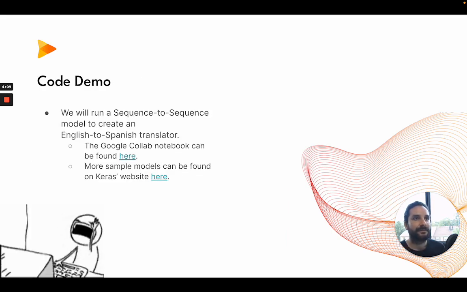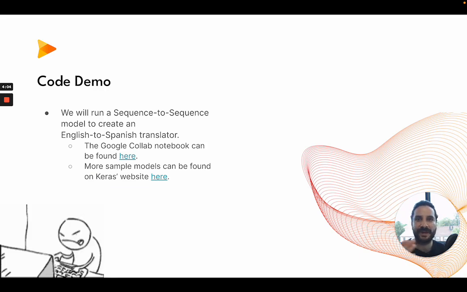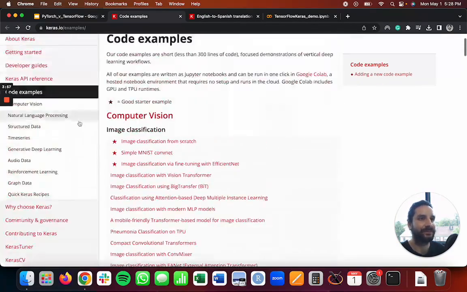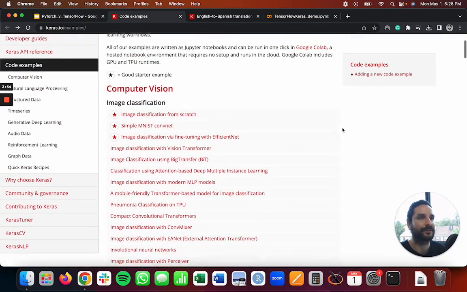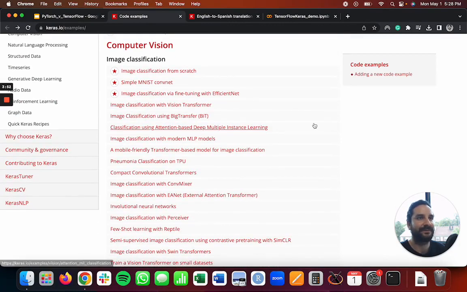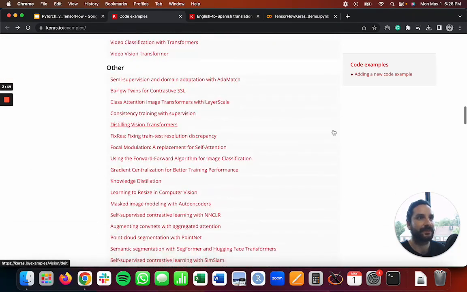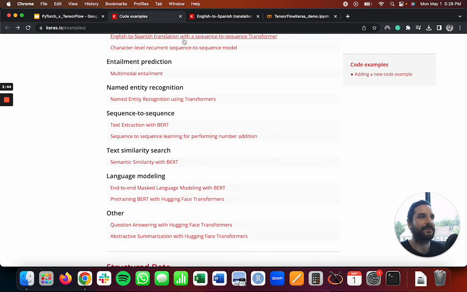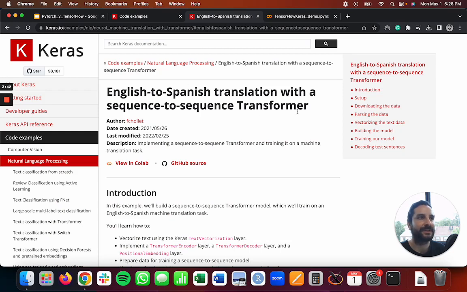So in this case, we'll actually be able to run a sample model, and we will be based off of Keras's own featured works. So for example, if we literally go to keras.io, they have a ton of examples which we have been seeing throughout the course and talking a little bit about. For example, they have image classification, which is a great deal. They also have time series analysis, and in this case, we'll focus on an English to Spanish translation using a sequence-to-sequence transformer. And not to get into the details, but you can find the code, you can actually run it.